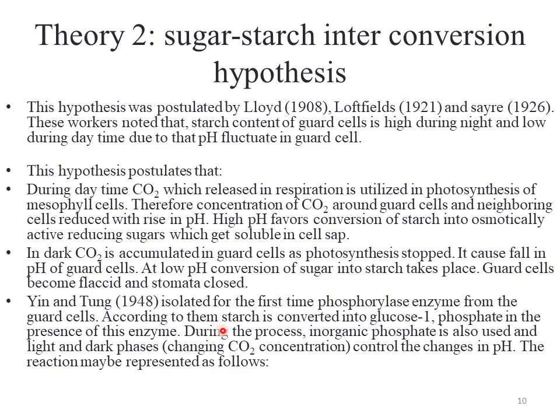And another investigation shows the role of the phosphorylase enzyme, which, when I explain the whole process of transpiration, I will explain the role of phosphorylase in the process of glycolysis, in which it converts or metabolizes the complex forms of the substrate into the simple glucose form, which can enter the process of respiration. So as a result of the use of phosphorylase, it gets converted into glucose 1 phosphate, which is required during daytime to change the pH of the cell and increase the osmotic needs of the cell during daytime.